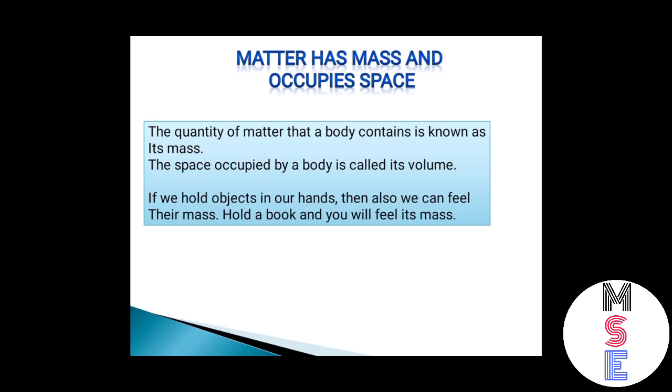Matter has mass and occupies space. So what is mass? The quantity of matter that a body contains is known as its mass. I told you that each and everything is made up of matter. So the quantity of matter in a particular body is known as its mass, and the space occupied by a body is called its volume. If we hold an object in our hands, then also we can feel its mass. For that you can hold a book and you will feel its mass.